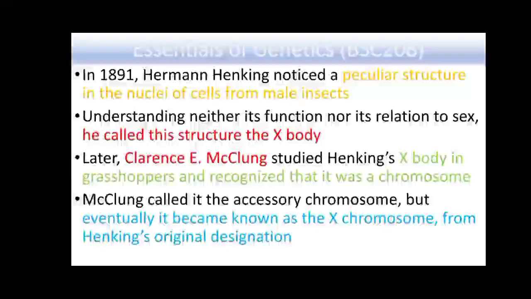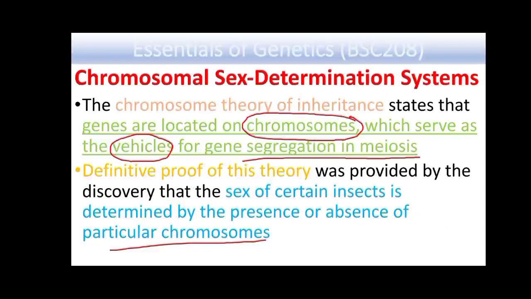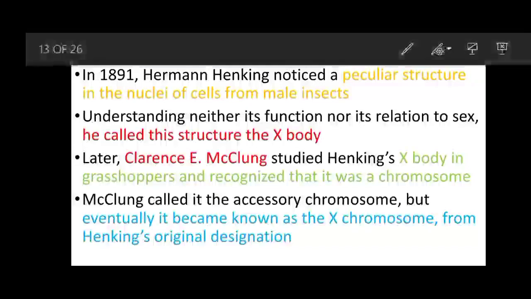In 1891, Henking noticed a very peculiar structure in the nuclei of cells from male insects, and he was not aware of the function of that structure, nor its relation to sex.